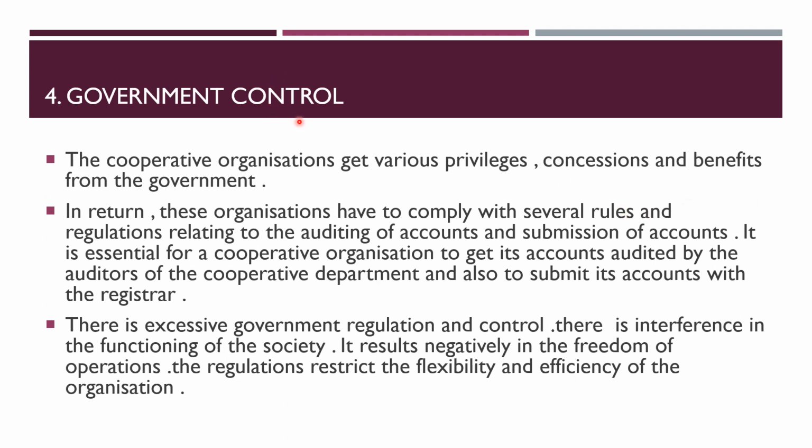Next slide says government control. Now, when we discuss the features of the cooperative society, we said that these organizations are getting many privileges from the government. So many concessions and tax benefits are also provided to them by the government. Now, if the government is doing so much for these cooperative societies, the government wants something in return. What is that? In return, these organizations have to comply with several rules and regulations relating to the auditing of accounts and submission of accounts.